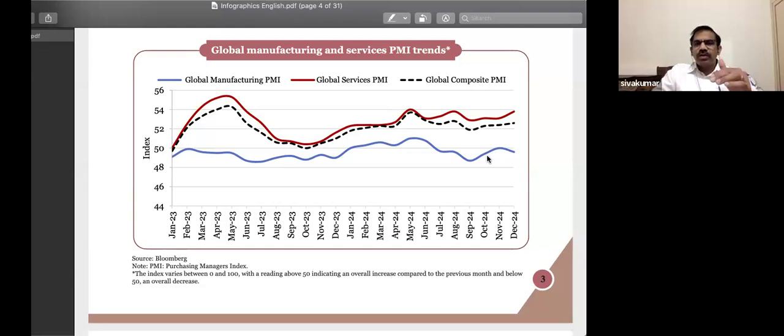But of course, when it comes to global manufacturing PMI, that is less than 50 for a long period of time. The services PMI more or less happens to be above 50. So except the manufacturing sector, when it comes to the overall economy, people still have a positive perception. The service sector is doing well. Got it? So that's what it is.